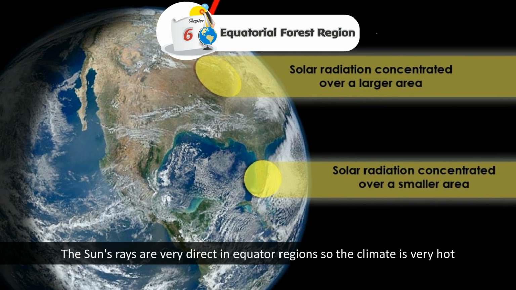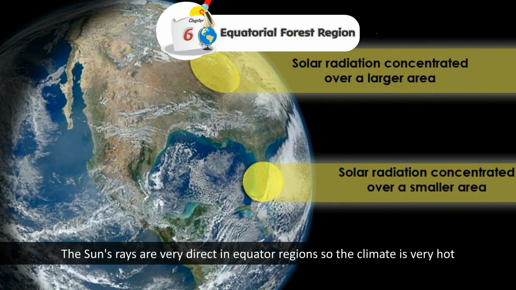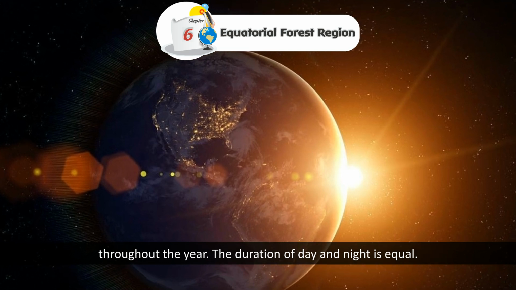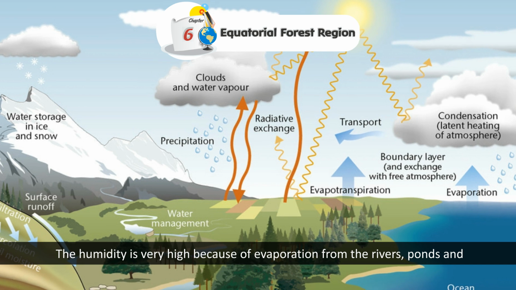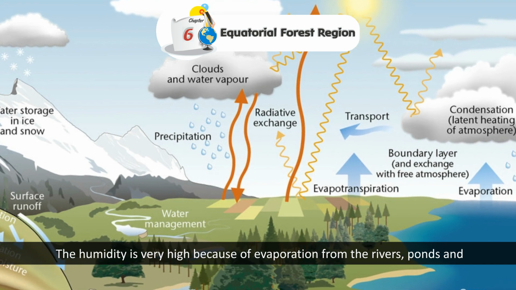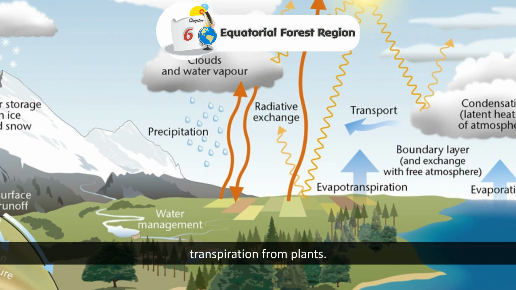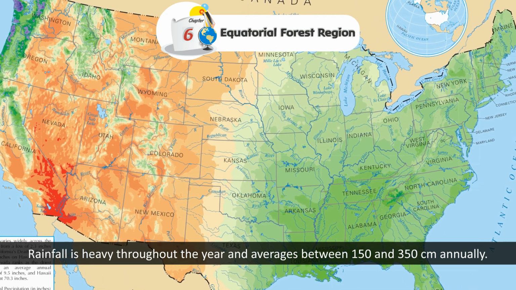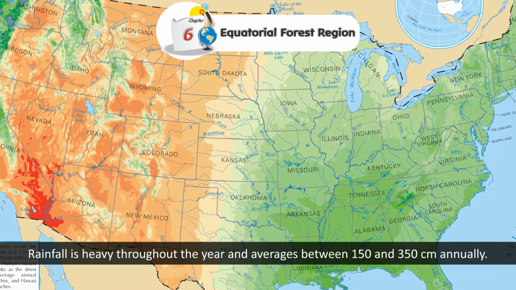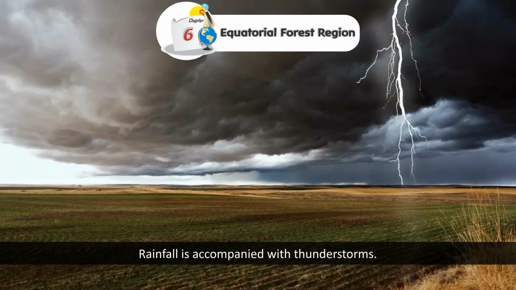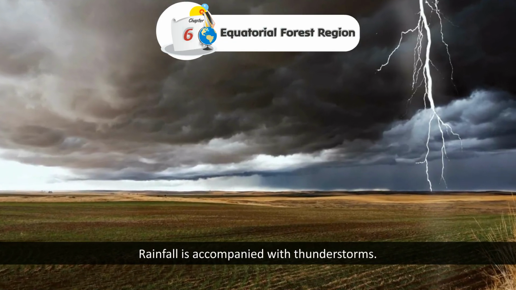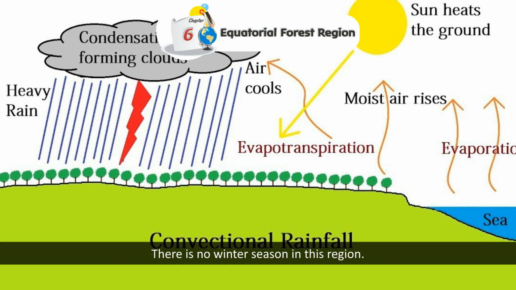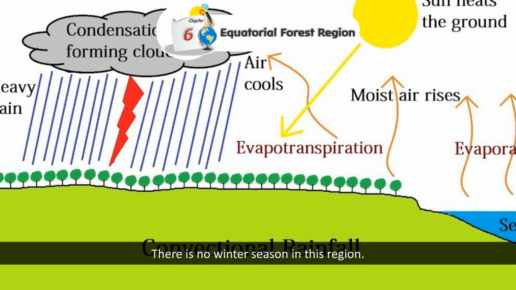Climate. The sun's rays are very direct in equator regions, so the climate is very hot throughout the year. The duration of day and night is equal. The humidity is very high because of evaporation from the rivers, ponds, and transpiration from plants. Rainfall is high throughout the year and averages between 150 and 350 centimeter annually. Rainfall is accompanied with thunderstorms. This type of rainfall is typical of equatorial region. There is no winter season in this region.